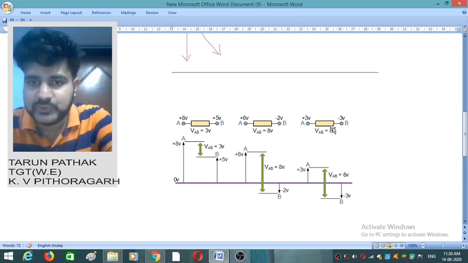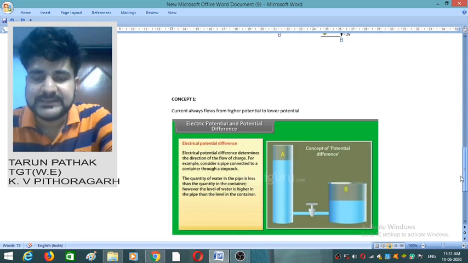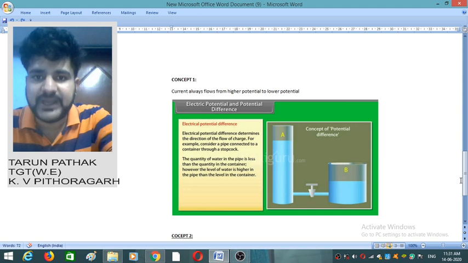Here also the point A is at higher potential, that is 3 volt, and point B is at minus 3 volt, so the current will flow from plus 3 volt to minus 3 volt, from point A to point B. So the bottom line is the current always flows from higher potential to lower potential.